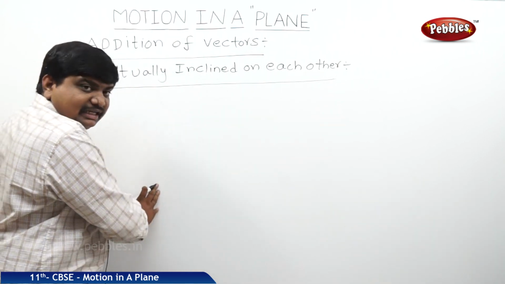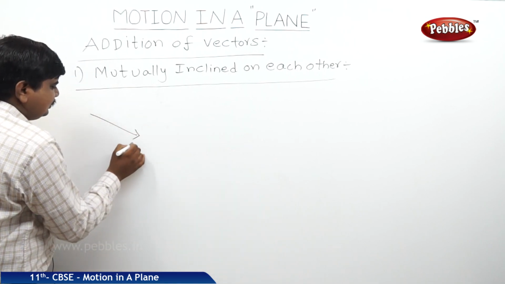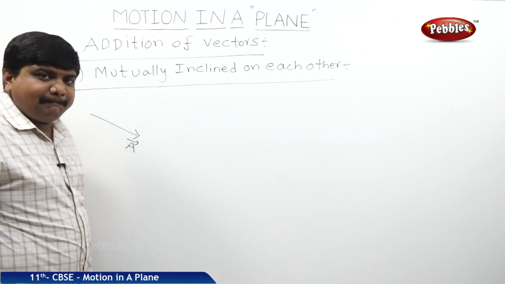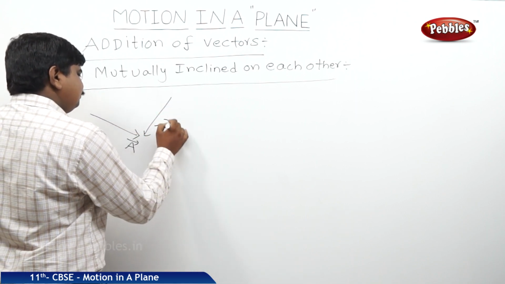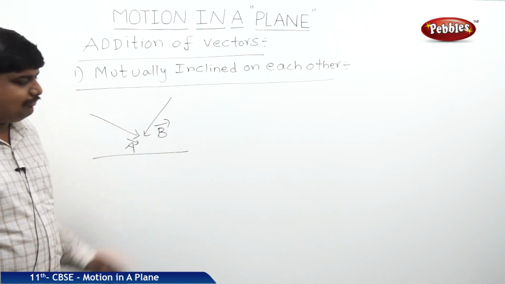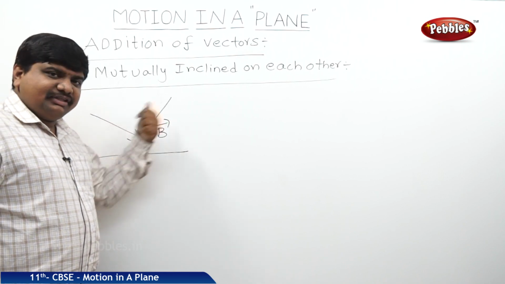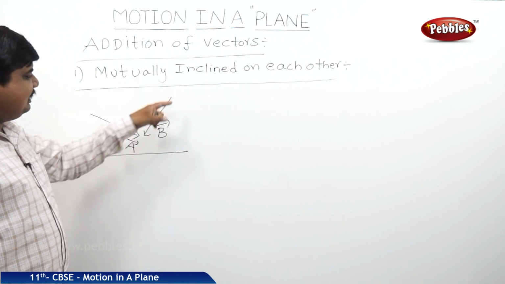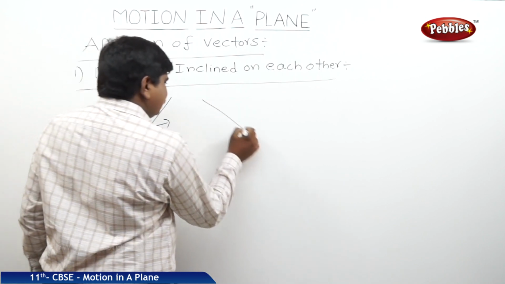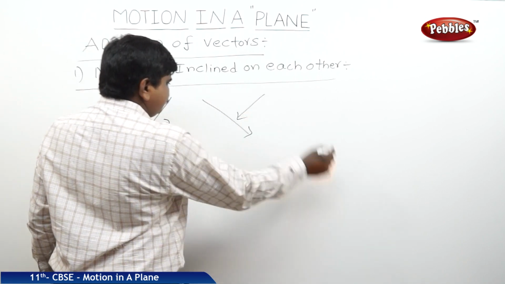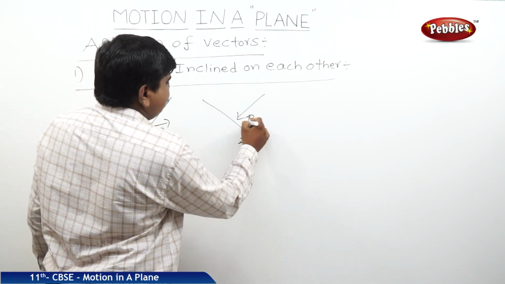But in case of mutually inclined vectors, let us suppose this is vector A bar and this is vector B bar. Someone has asked us to find the resultant of these two vectors. What is the way to solve this? These two are mutually inclined on each other. Like this also we can represent. So let us take this as A bar and B bar.